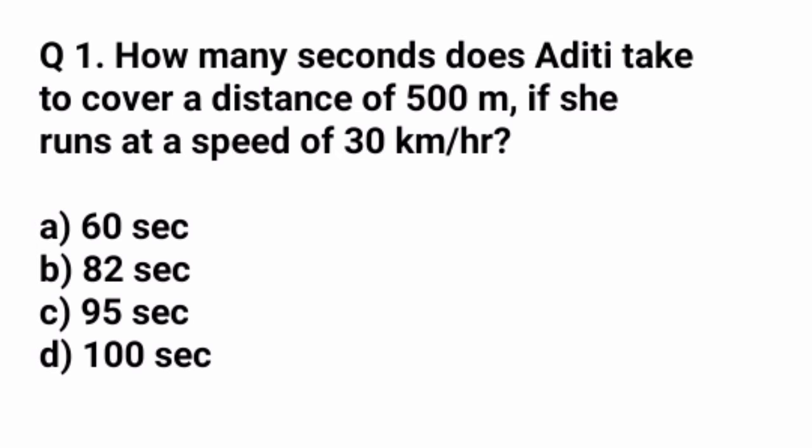So the first question is, how many seconds does Aditi take to cover a distance of 500 meters if she runs at a speed of 30 kilometers per hour? Okay, distance is given, which is 500 meters, and the speed is given, which is 30 kilometers per hour. Okay, we have to find the answer in seconds. The units are not the same, so we have to do conversion also. The options are 60 seconds, 82 seconds, 95 seconds and 100 seconds. So let's see how this question is solved.